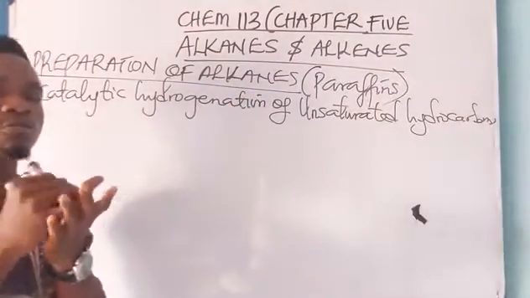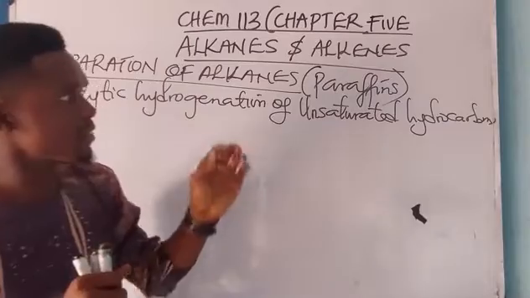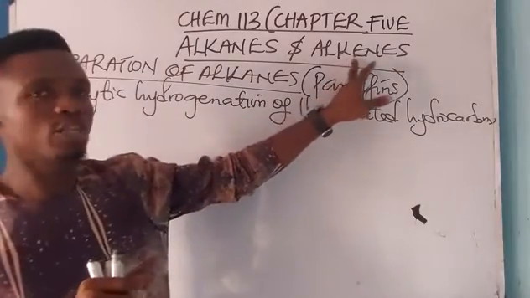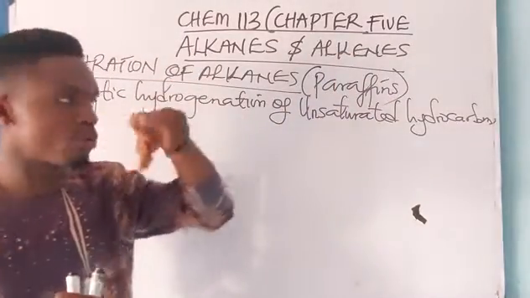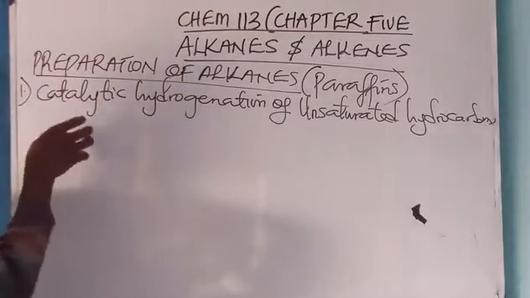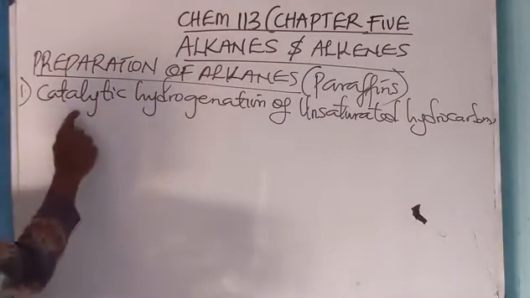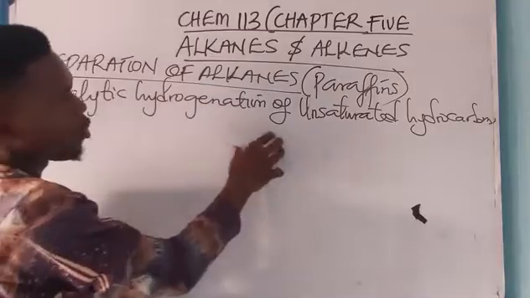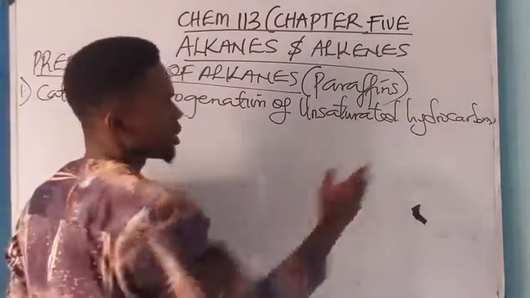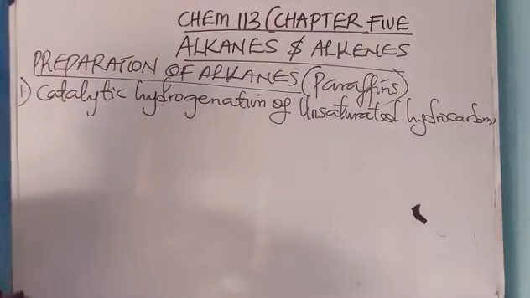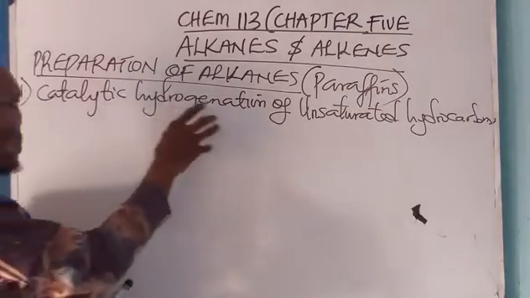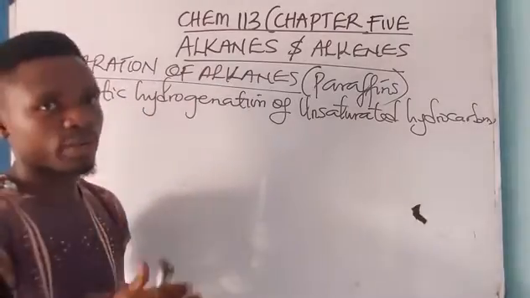They have a high degree of saturation. And as for the alkenes, they are not saturated because of the presence of two bonds. Alkanes are prepared through catalytic hydrogenation of unsaturated hydrocarbons. If I don't want to use this long name, I can simply say addition reaction.